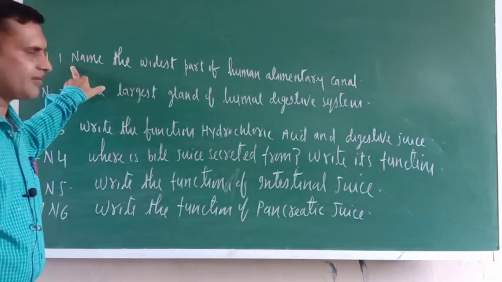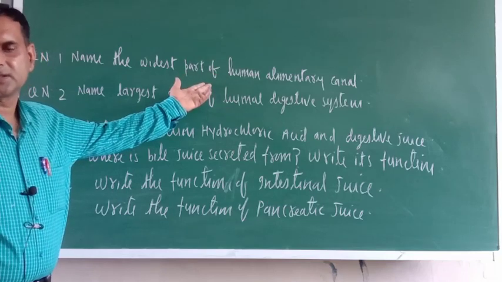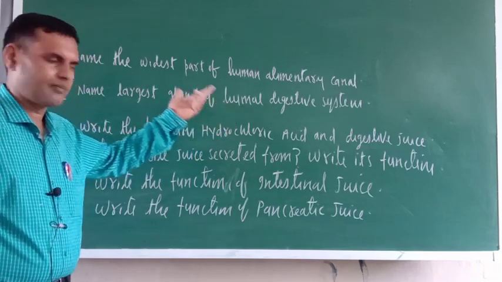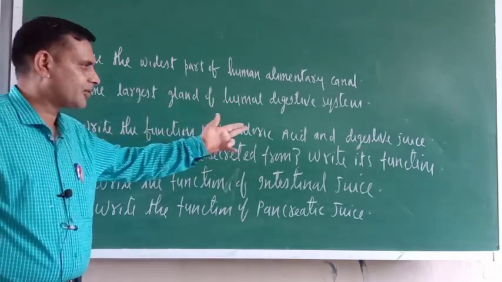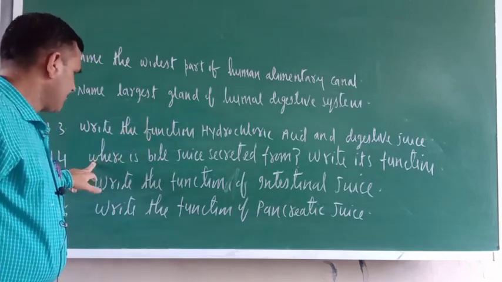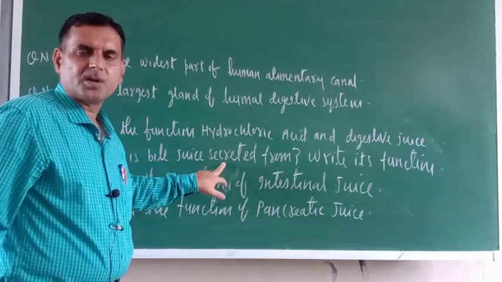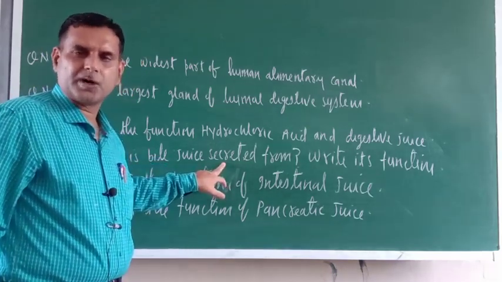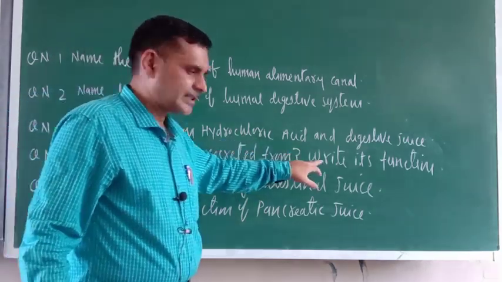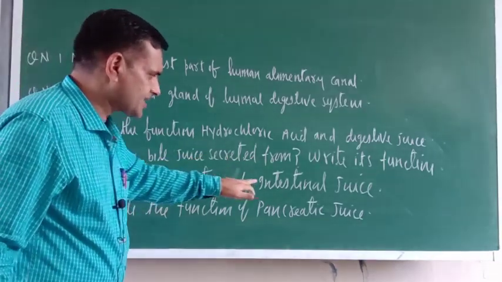Some questions are very, very small. Name the widest part of human alimentary canal, that is stomach. Name the largest gland of human digestive system, liver. Write the function of hydrochloric acid and digestive juice. Already I told. Where is bile juice secreted from? Bile juice is secreted from liver and it is stored in a sac-like structure, that is called gallbladder. What is the function? It helps in the digestion of fat. Write the function of intestinal juice.